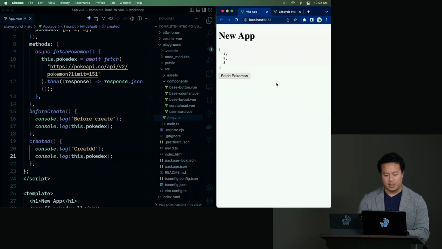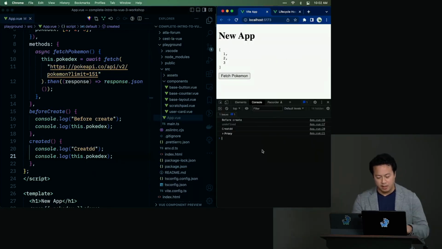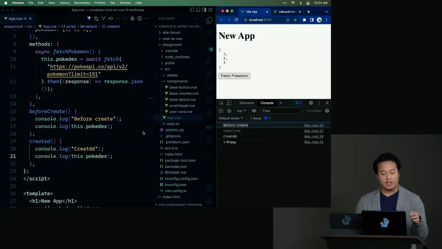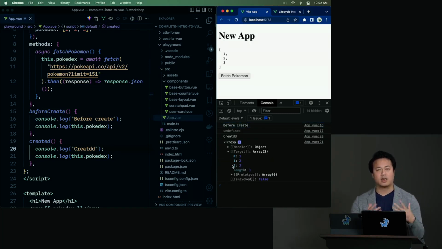OK, what's going to happen here? Well, if we take a look inside of our dev tools, you'll notice that beforeCreate gets logged, but then this.pokedex does not exist. However, once created runs, you'll see that pokedex does exist. And inside of this proxy here, you'll see that inside of the target, which you want to open up, that's where you'll see the actual value of what's happening.